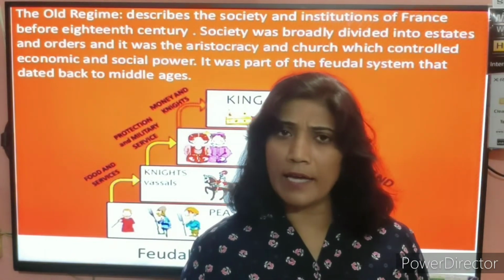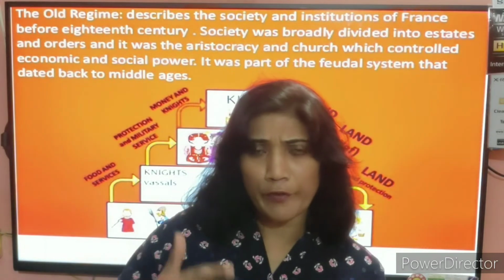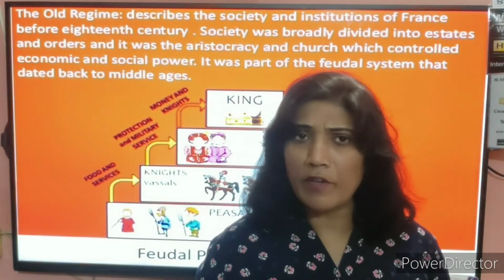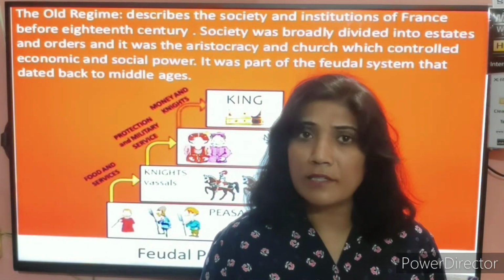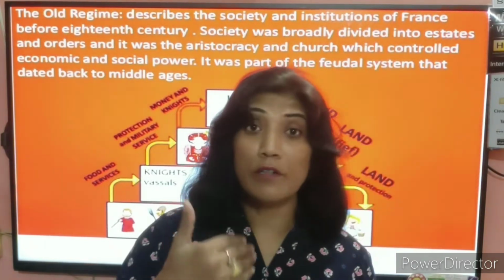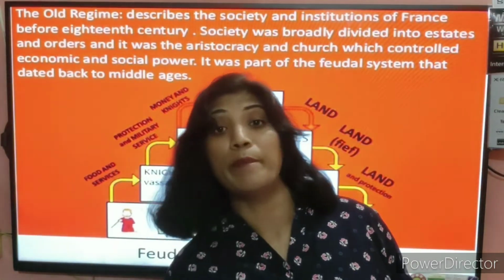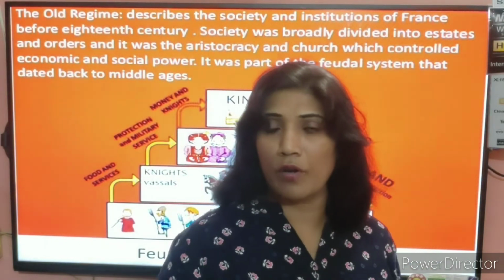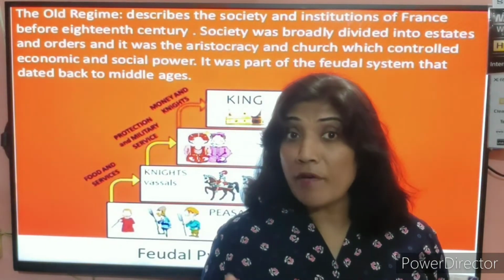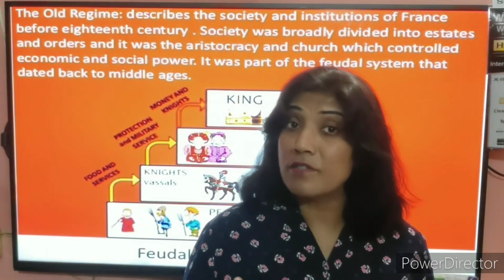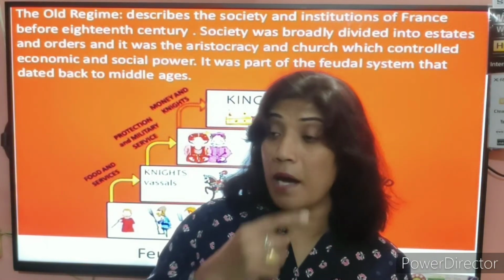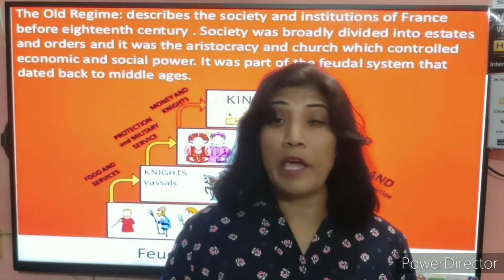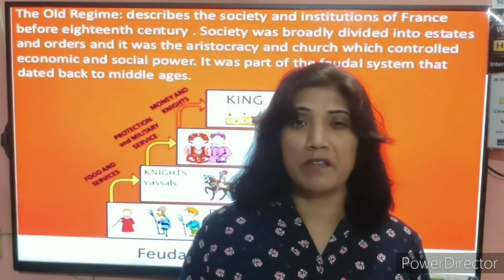If we talk about the different expenses, number one, we have already discussed the 13 American colonies. Louis XVI was giving money to help those American colonies. Number two, Marie Antoinette, the Princess of Austria, was also extravagant and used to make unnecessary expenses.